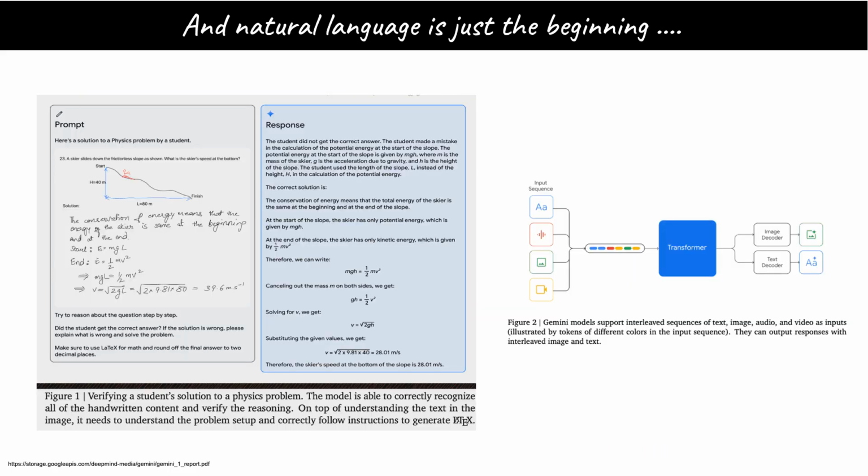On this slide, you can see an example of a task in Google Gemini's technical paper. The prompt includes a hand-scribbled answer to a physics question by a student, including a hand-drawn graph and the workings. Gemini was asked to verify whether the student's response is correct. The input is an interleaved mix of typed text, written equations, and drawn graphs.